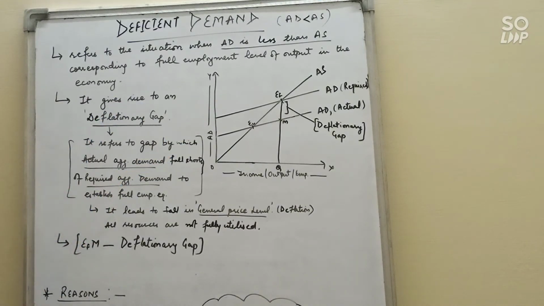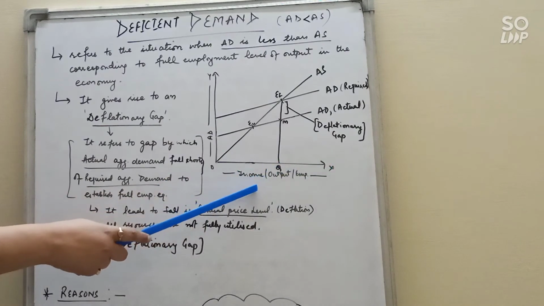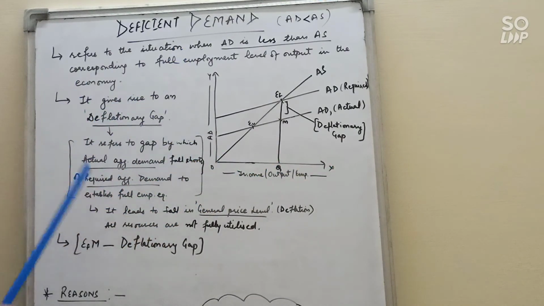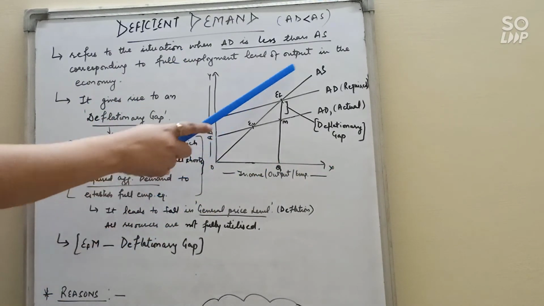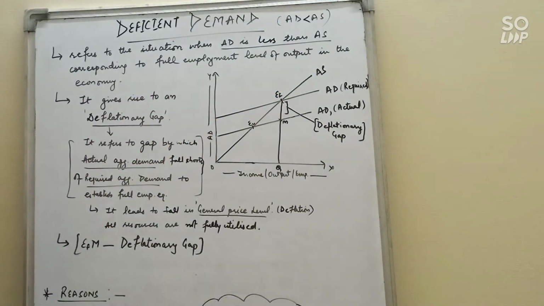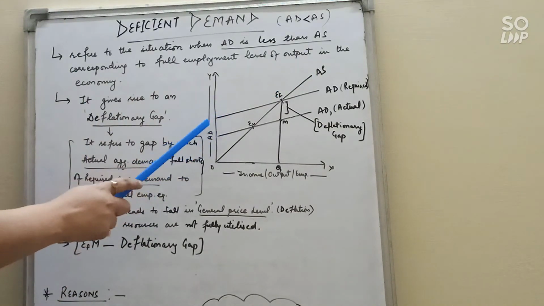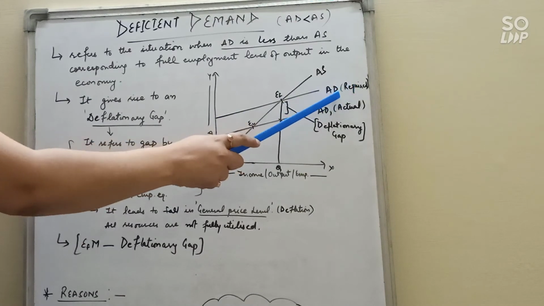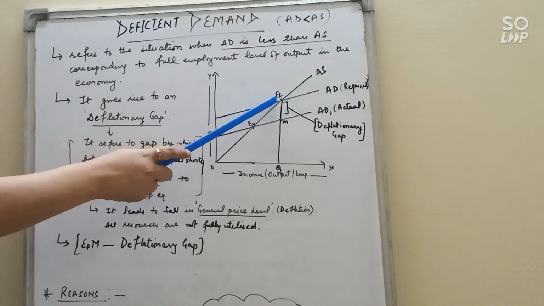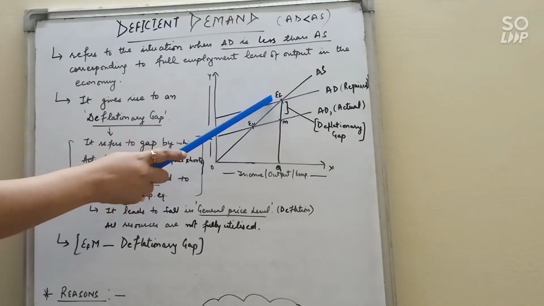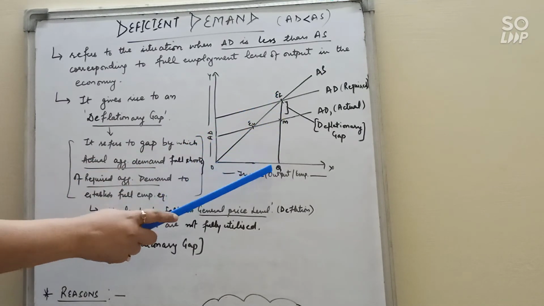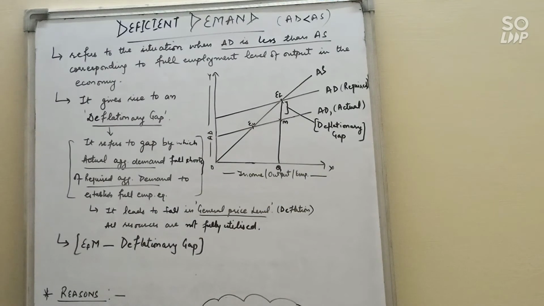And let's see, we can explain it with the help of a diagram. So in the diagram, the x-axis represents income, output, employment, and the y-axis represents AD. AS is the aggregate supply curve, which makes a 45-degree angle, and AD is the required AD at full employment. So this is the equilibrium where AD cuts AS. At this point, this is the equilibrium level at full employment. OQ is the equilibrium level of output at full employment.